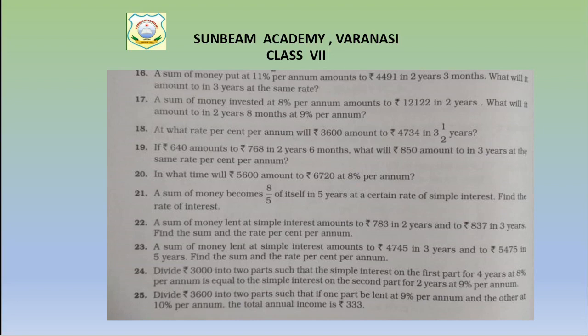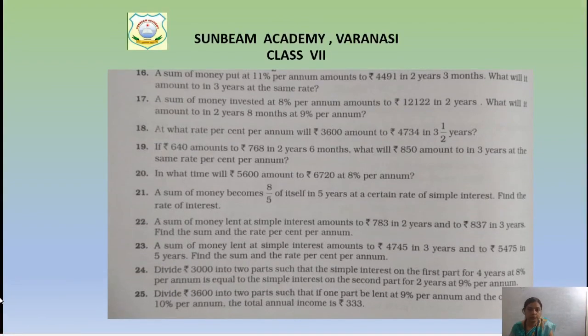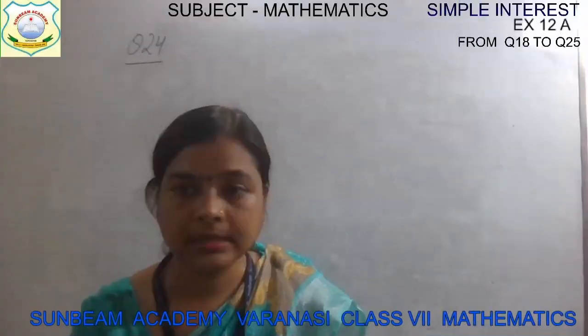I think you all have written question number 24, children. Let's start doing question number 24. Divide 3000 into 2 parts such that the simple interest on the first part for 4 years at 8% is equal to the simple interest on the second part, but the time is 2 years and the rate is 9%. Let's see how we will solve it.